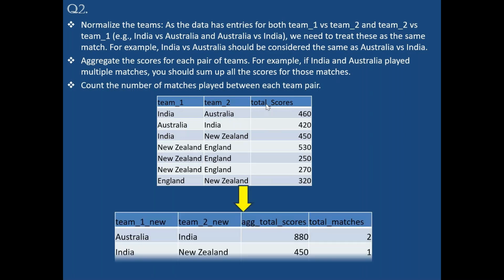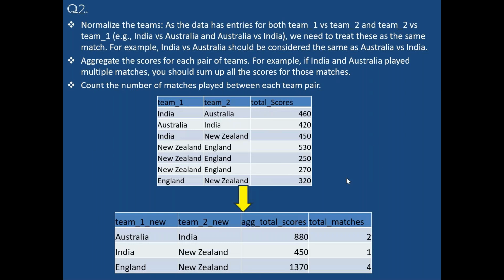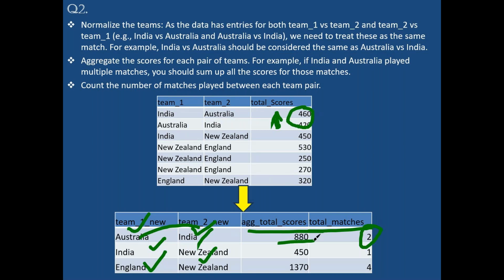Now you see what I am doing here. I am putting the smaller value here, the bigger value on this side. A smaller value, bigger value this side. E smaller value, bigger value this side. Once you bring it like this, now I can sum up 880. So total records I have combined here is 2. Two records combined means two matches are combined. Total matches is 2. The aggregated total score is 880.